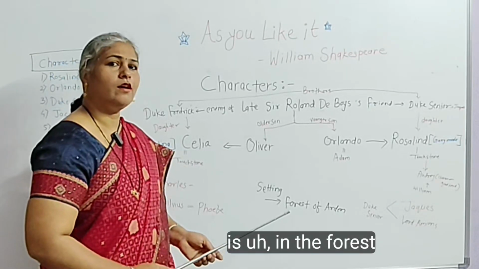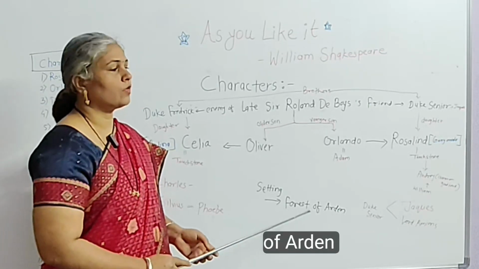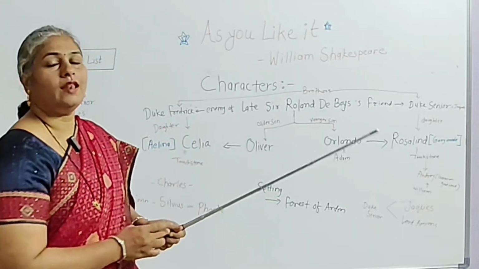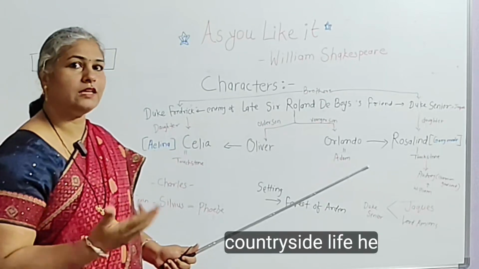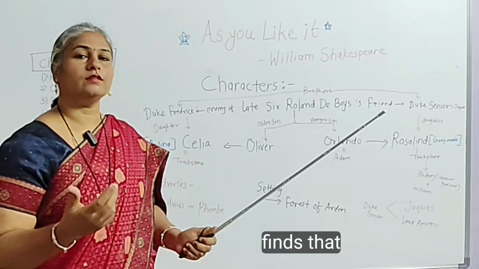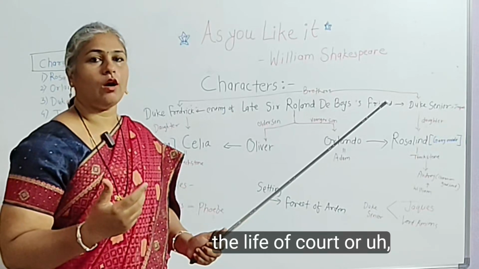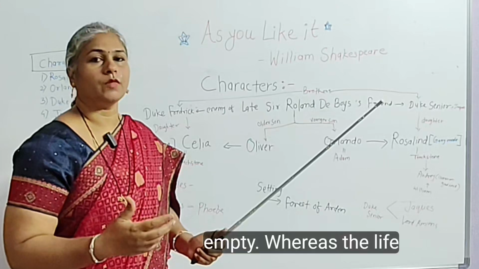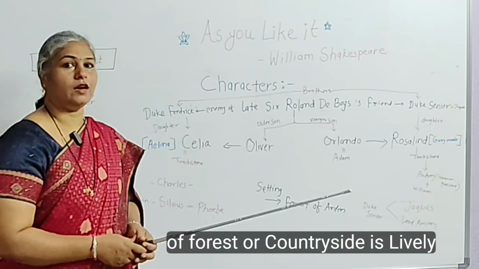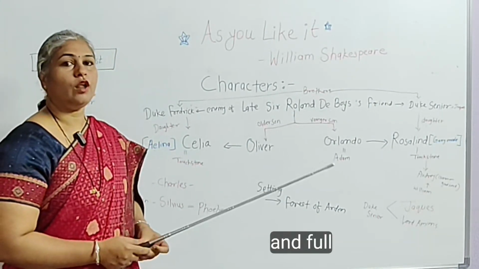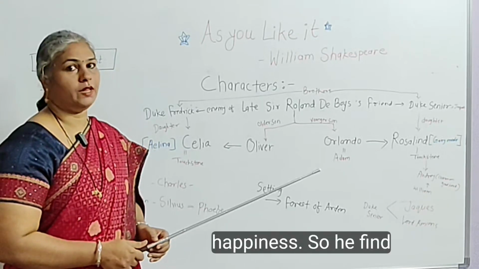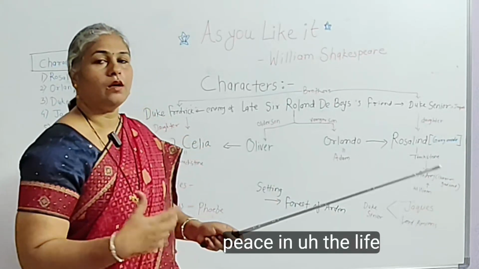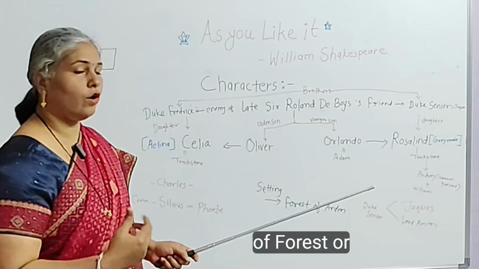All the setting is in the forest of Arden. Here, Duke Senior loves the life of the forest or the countryside life. He finds that court life was very artificial and empty, whereas the life of the forest or countryside is lively and full of love and happiness. So he finds peace in the life of the forest.